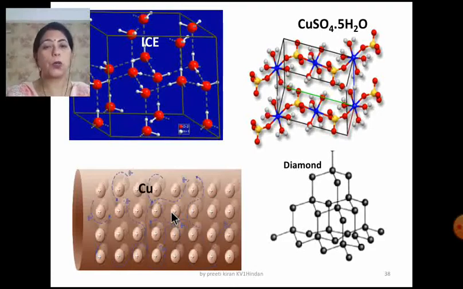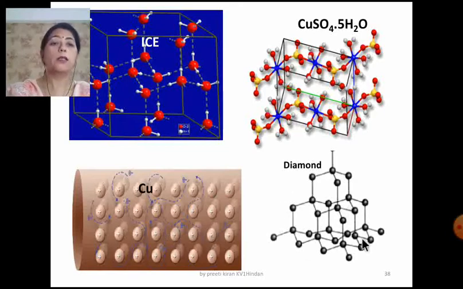It is known as kernel, and these are the free electrons which are mobile, which are moving freely. So what happens? There are positively charged metal cations. In this case it will be a copper cation and the free moving electrons.